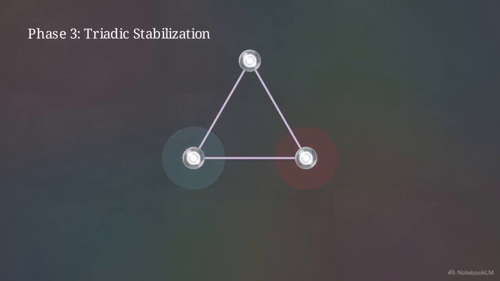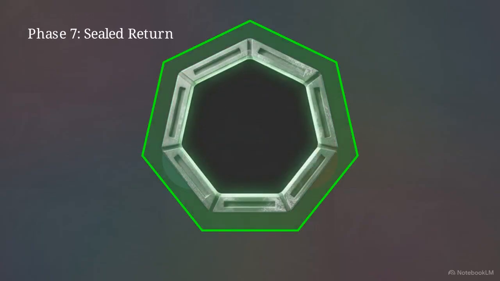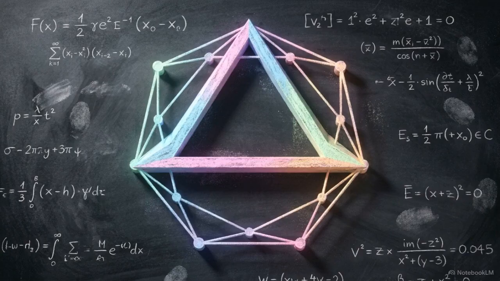The opposing binary nodes connect with a third point, forming a stabilizing triadic structure. This triadic geometry is the origin of relational laws. It is the architectural foundation for biological systems and logical judgment. In Phase 7, the structure resolves into a fully sealed, cyclical loop that returns to unity. 2-3-7 is the mandatory algorithmic pathway for energy to survive the transition into a permanent state.